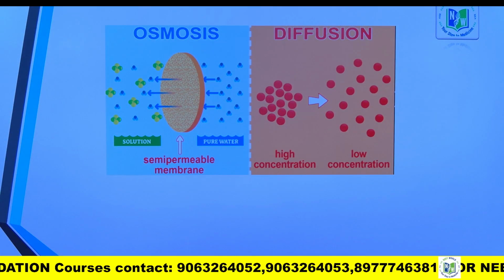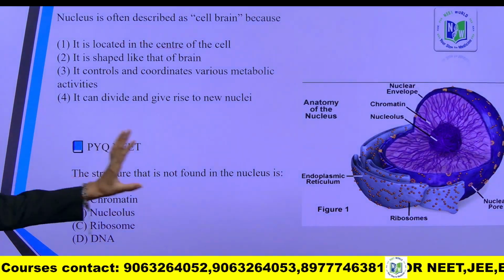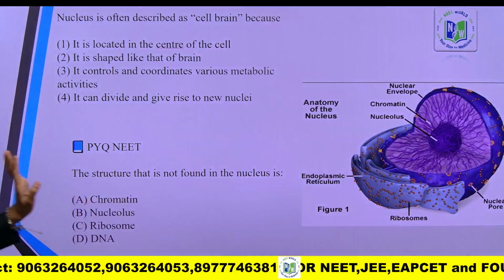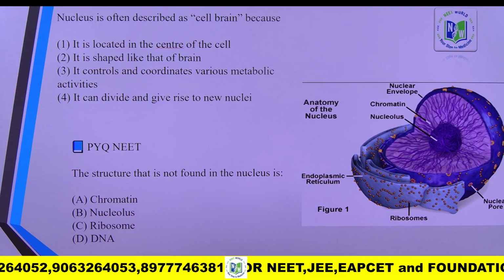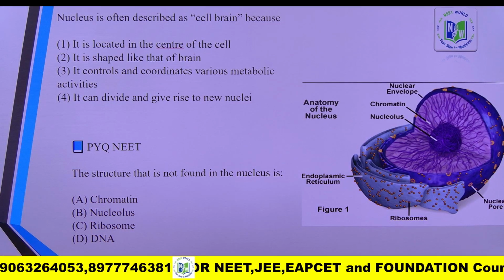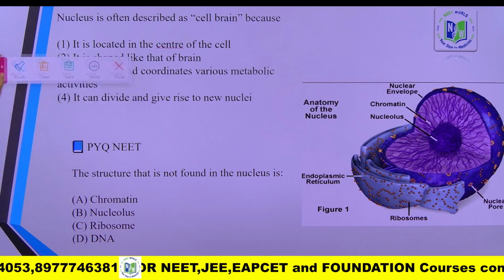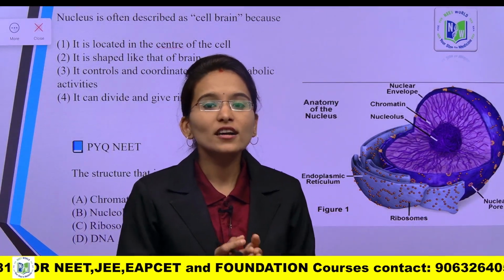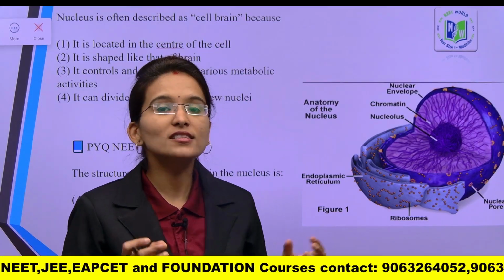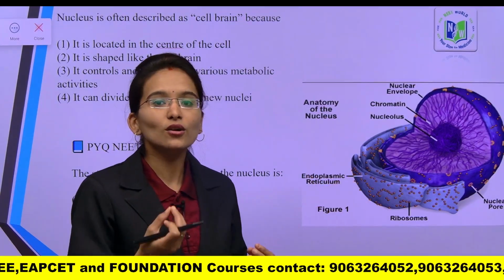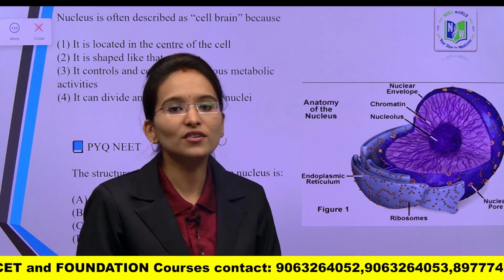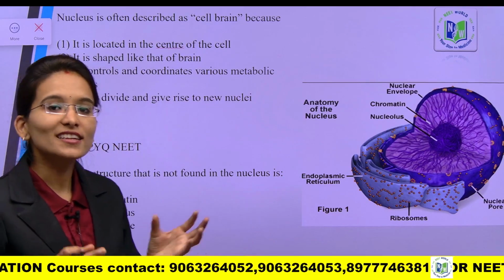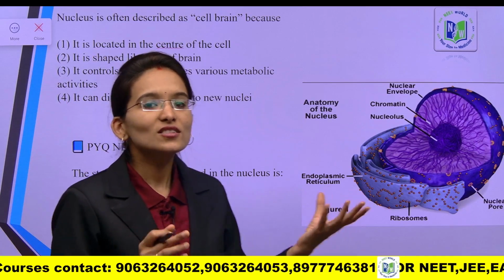And the next concept here is the questions based on the cell organelle called the nucleus. The nucleus is often described as the cell brain. Why do we call the nucleus the cell brain? Why is it called the control center of the cell? Because the nucleus controls all the metabolic activities required for the cell, and it stores the genetic information. That is the reason we call it the cell's brain.